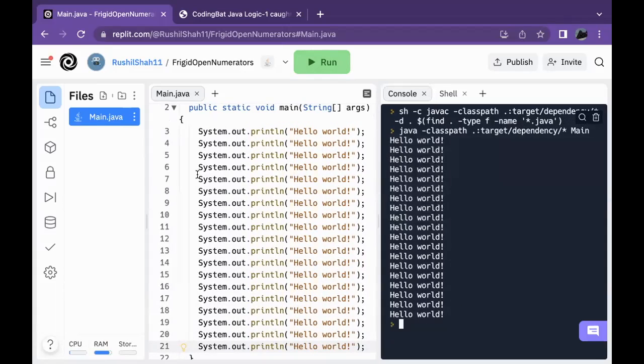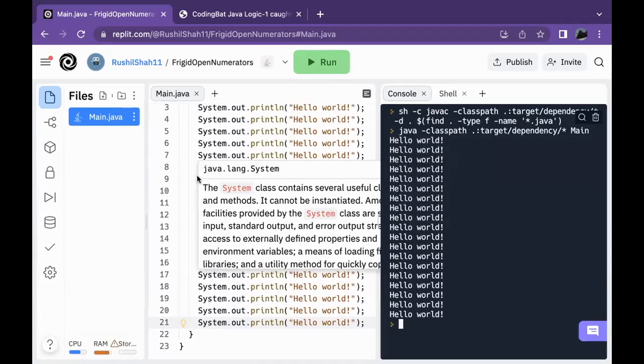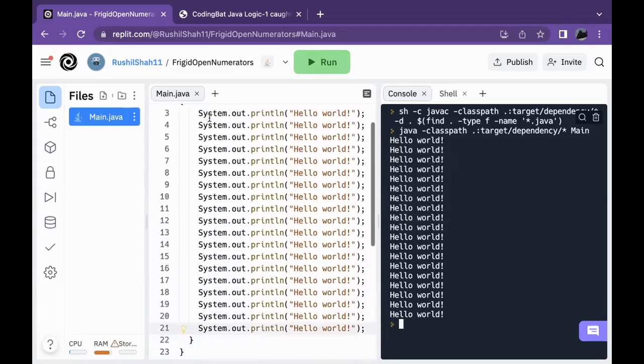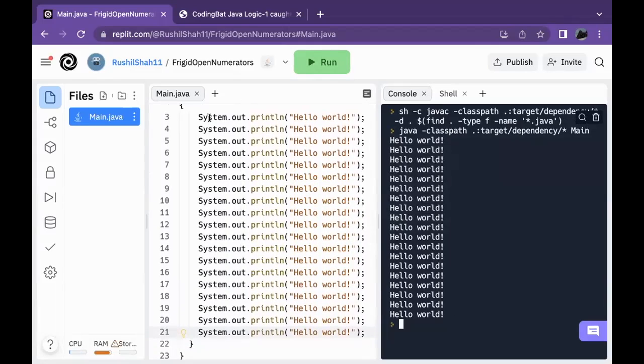But why do we have to print 20 different print statements? Is there a way we can just do this quicker? Is there a way we can loop the print statement so we can keep on printing until we hit a certain count? That's what loops are for. So I'm going to go ahead and delete all these lines of code. So now you can see why loops are helpful. Loops are basically used to avoid repetition.